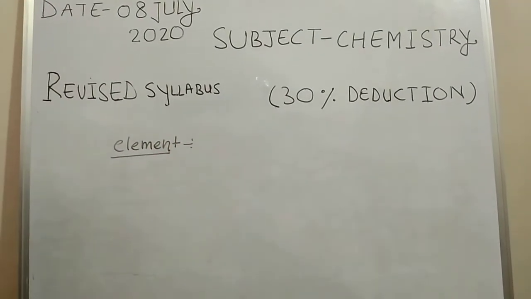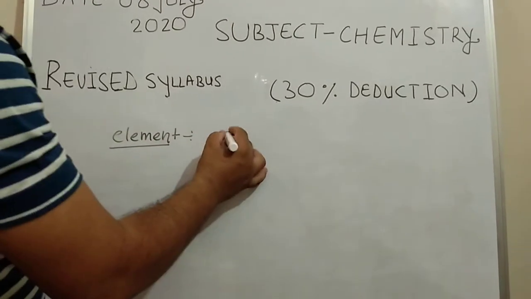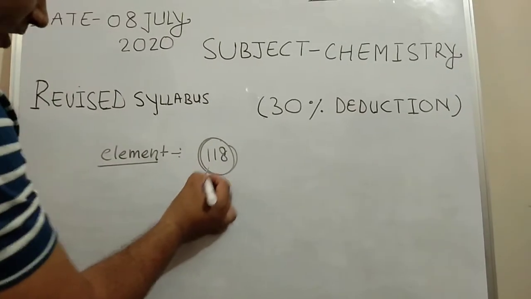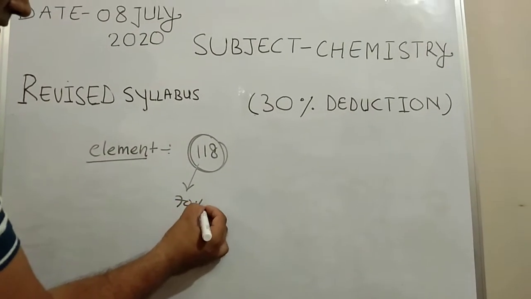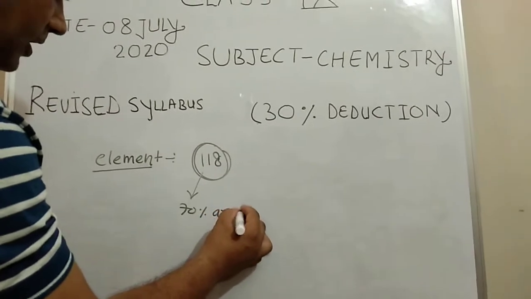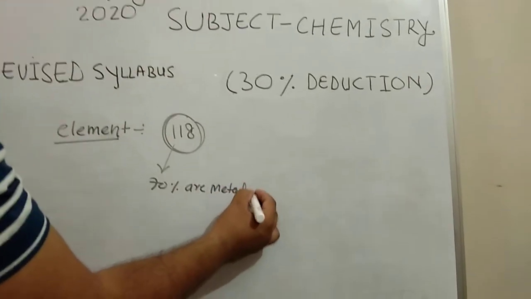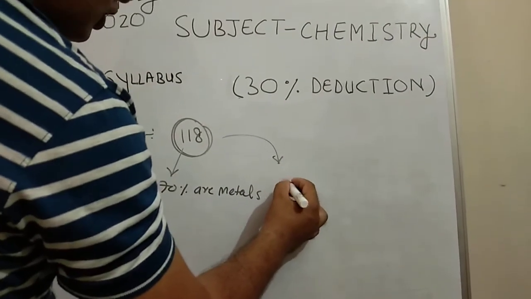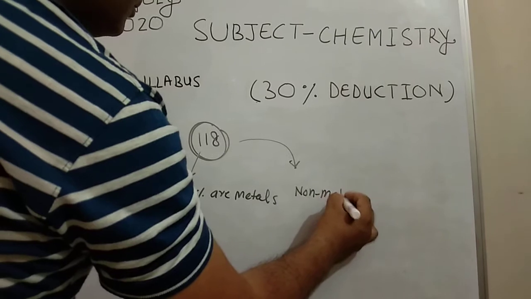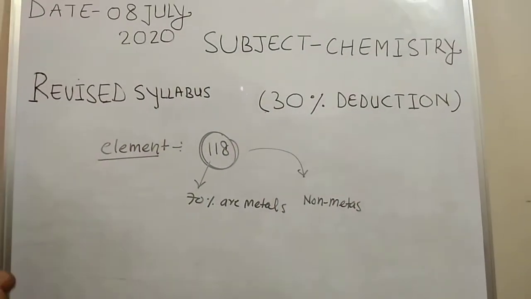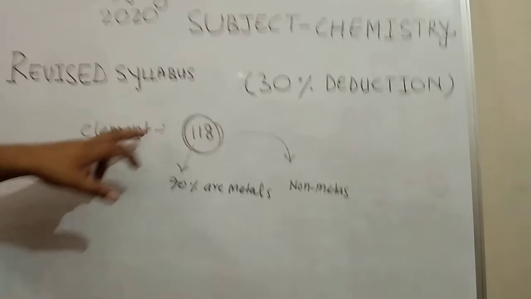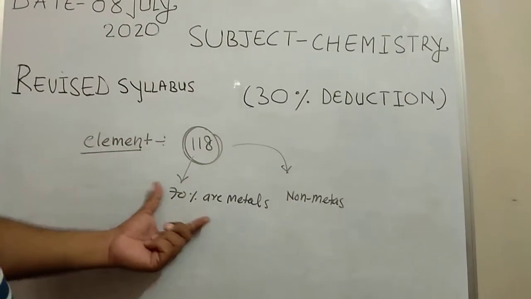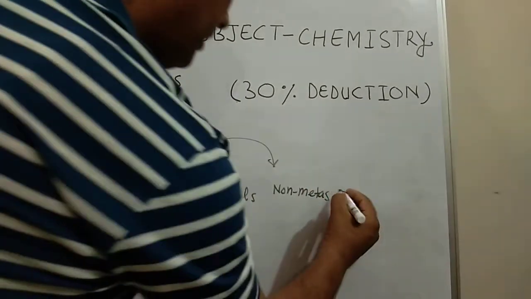There are 118 elements known. Out of 118 elements, 70% are metals, and the rest are non-metals and metalloids.